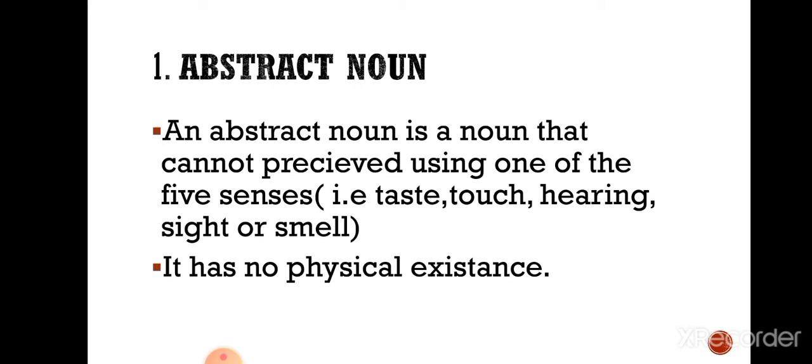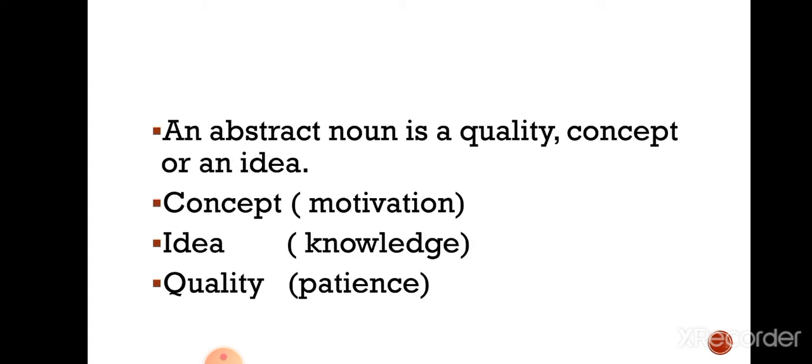Which five senses are we talking about? Taste, touch, hearing, sight or smell. Abstract noun has no physical existence. An abstract noun is a quality, concept or an idea. For the concept we have the example of motivation. Idea is actually the knowledge, quality is the patience. So you can see these terms, motivation, knowledge and patience, we cannot touch them, we cannot perceive them with the five senses. So these are actually the abstract nouns.